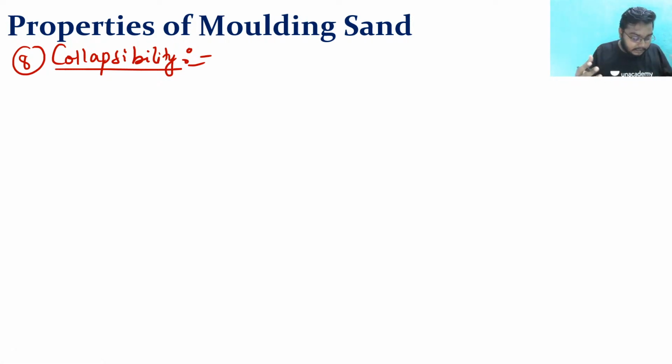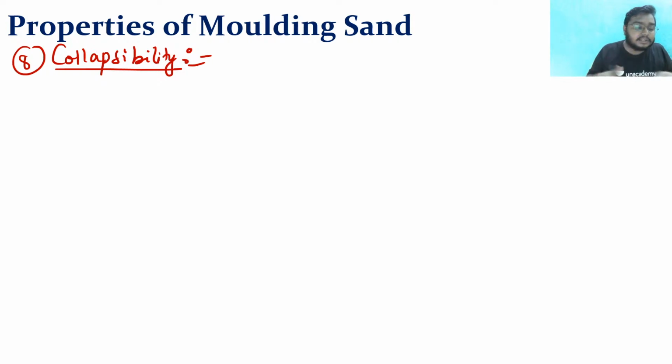Sir, we have put the pattern. On that pattern, we have put the molding sand. After molding sand, ramming is done, and after that, the pattern has been taken out, mold cavity is there, we poured the molten metal, and once the molten metal is poured, it has been left to solidify. After the solidification, what?